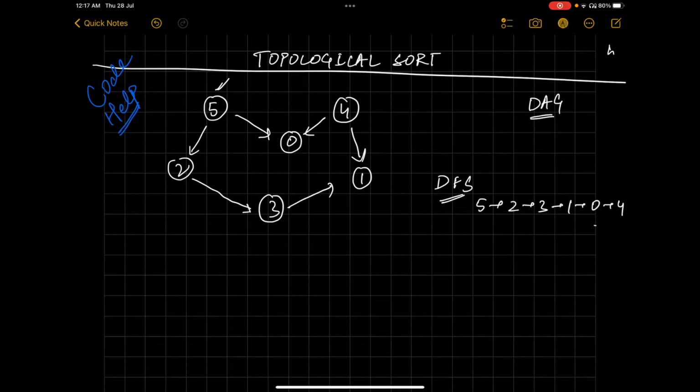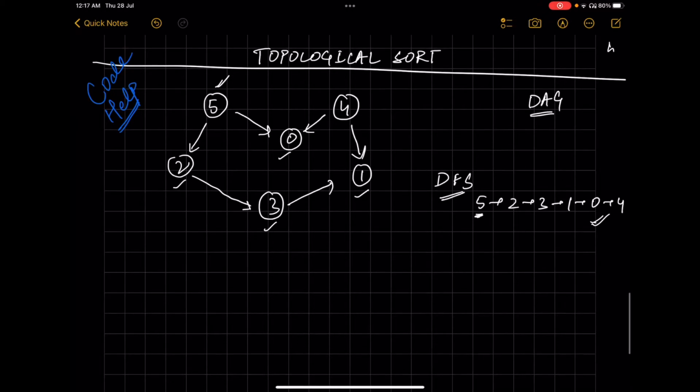This is not the topological sort. Because if you see, the ending time of 5 is after 0, 2, 3 and 1, which means 3, 1 and 0 are ending before 5.